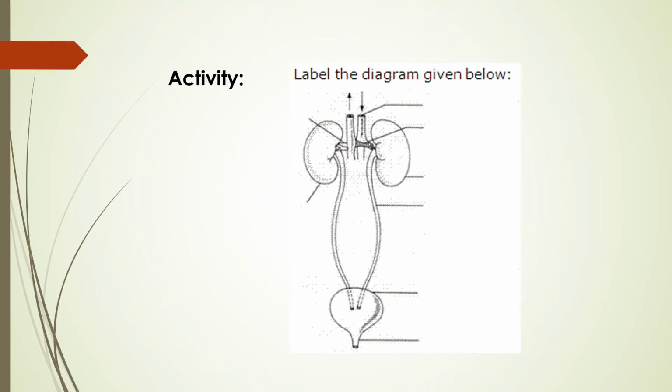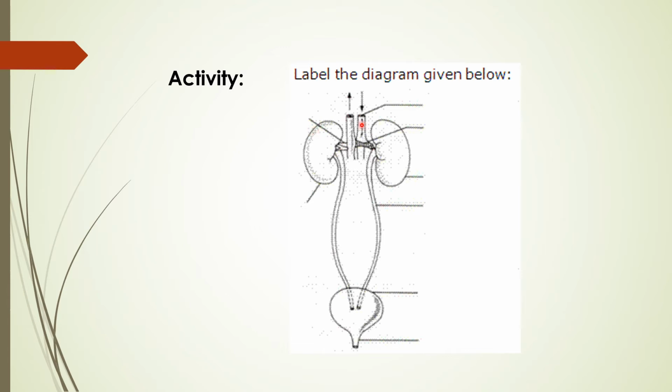So this is one of the activities that I have given you in this video. When these things come, this picture will come in front of you. That time you have to see this activity. What is that? This is a diagram of the excretory system. In that I have given certain points that you have to label.